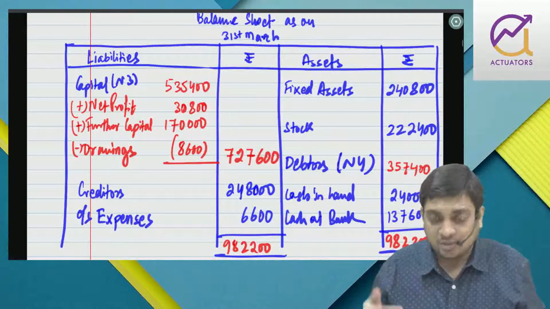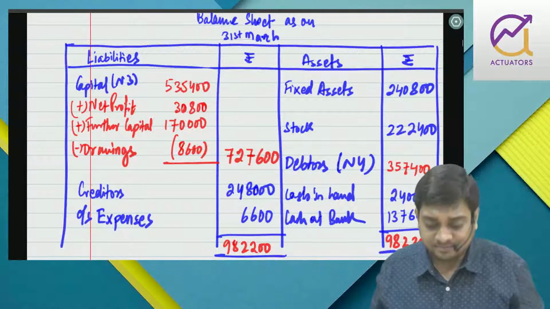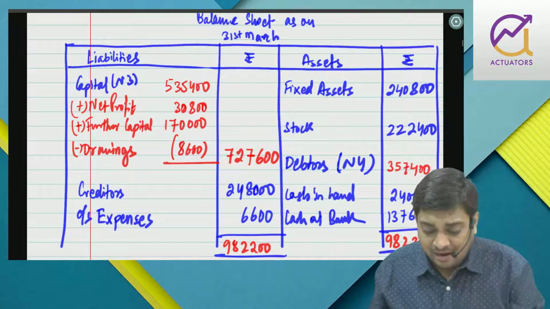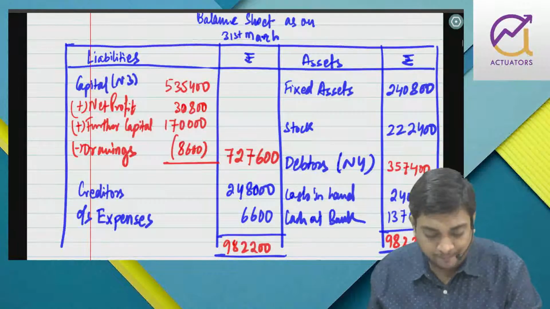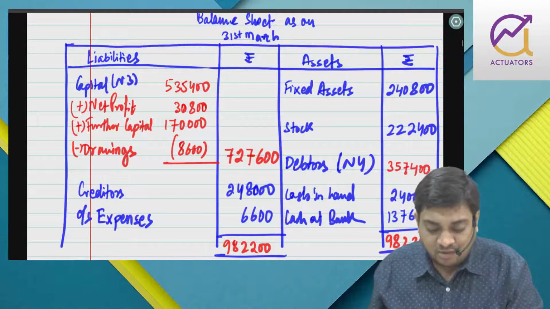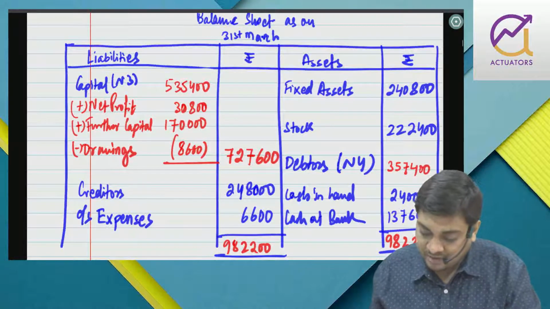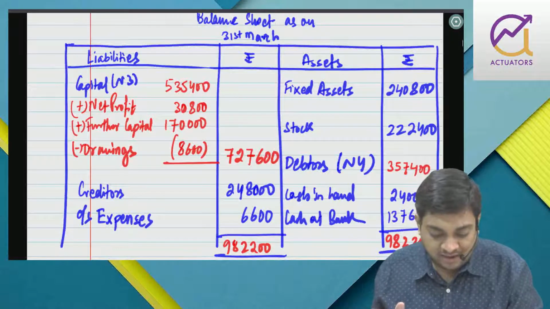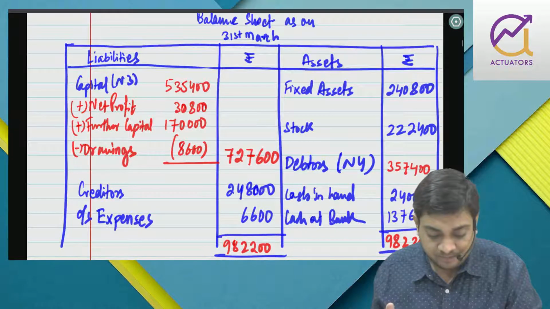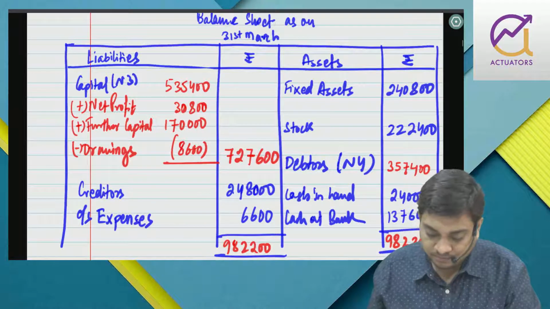You prepare debtors, you put it in balance sheet, the balance sheet is tallying, it means there is no item left uncovered. Similarly, I will prepare the bank. 80,000 was opening. Cash and discount credited to debtors. Out of that, cash collection is deposited into bank, 12 lakh 50, so plus 12 lakh 50. Return from debtor not affected. Bad debt not affected. Sales not affected. Discount received not affected. Capital introduced by check, again plus 170. These are all inflow.